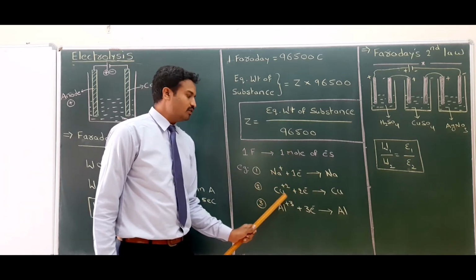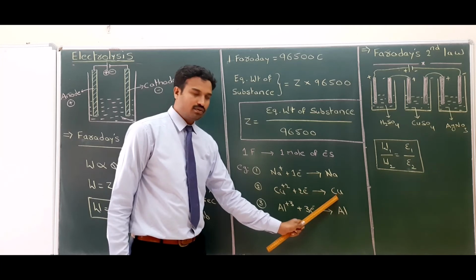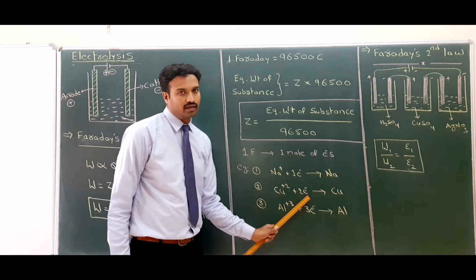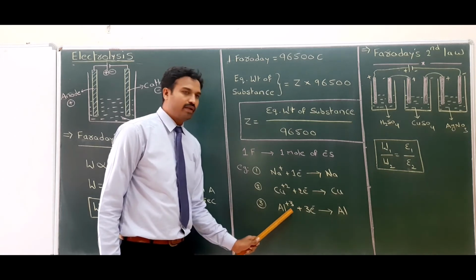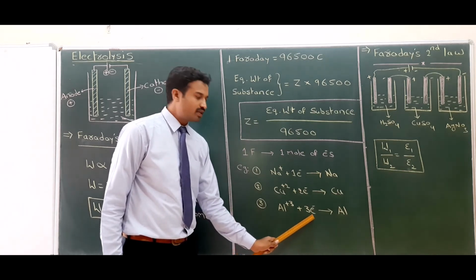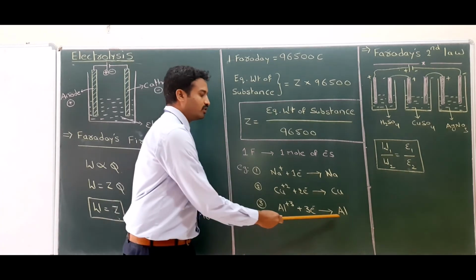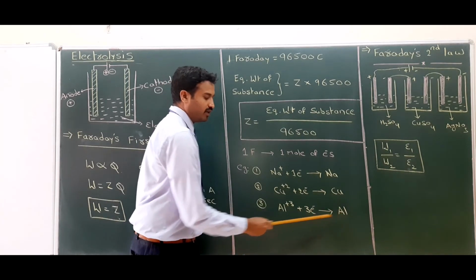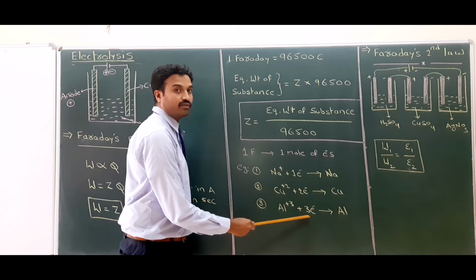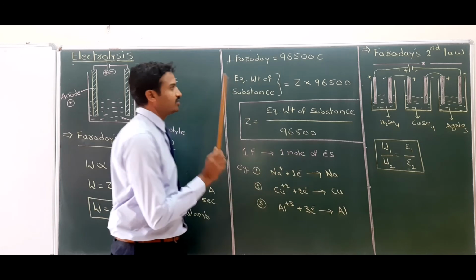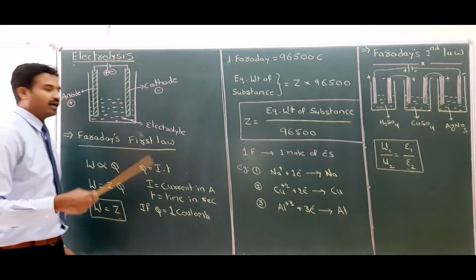Second one, Cu plus 2 is deposited as Cu by taking 2 moles of electrons. So 2 into 96,500 coulombs. Third example, Al plus 3 needs 3 moles of electrons to deposit 1 mole of Al. So to deposit 1 mole of aluminium, it needs 3 moles of electrons. That means 3 into 96,500 coulombs. That is about this one. Next, this is about Faraday's first law.